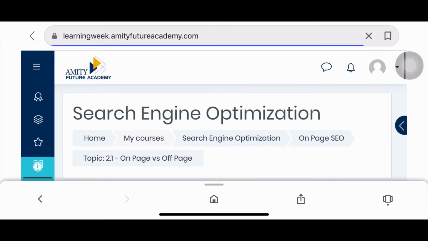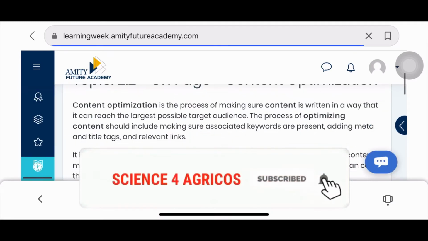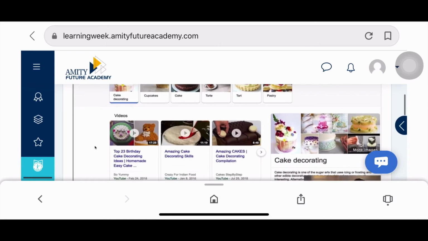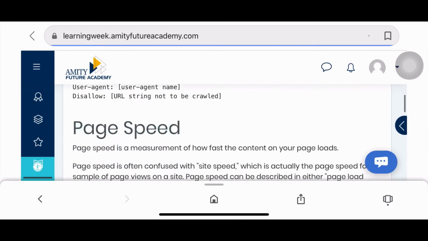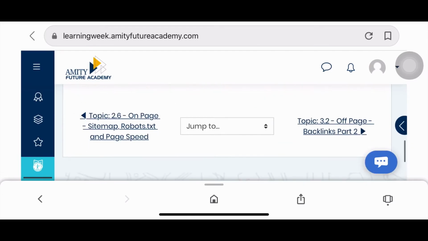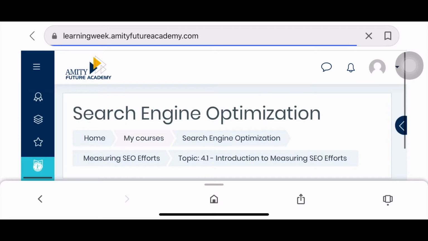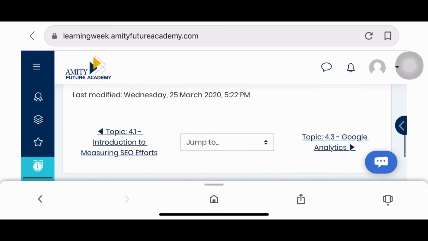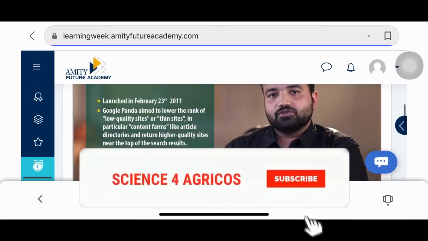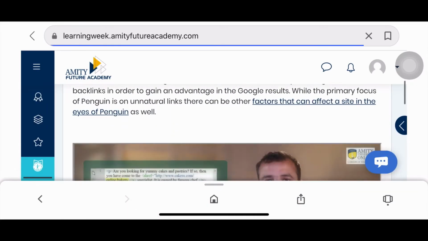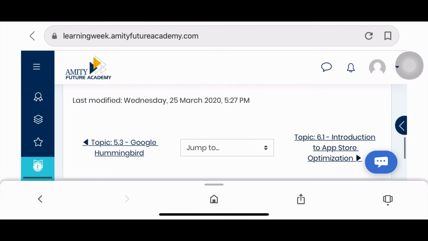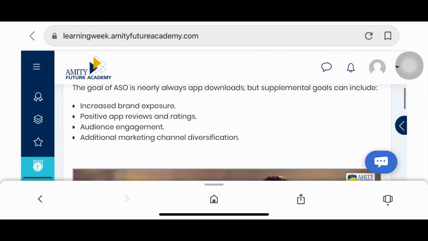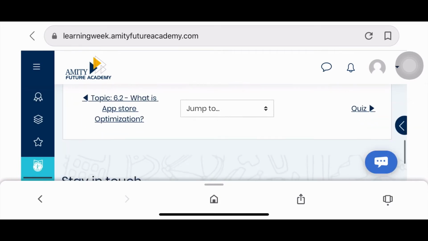I'll show you how to fill the quiz. After the completion of 6 modules, you will be having the link of quiz at the bottom.